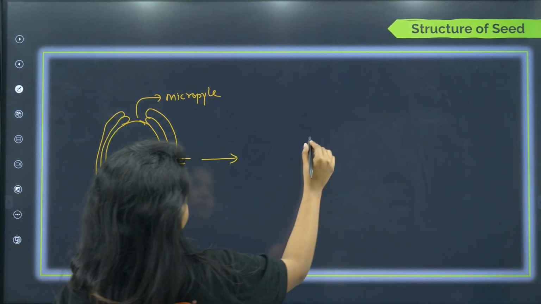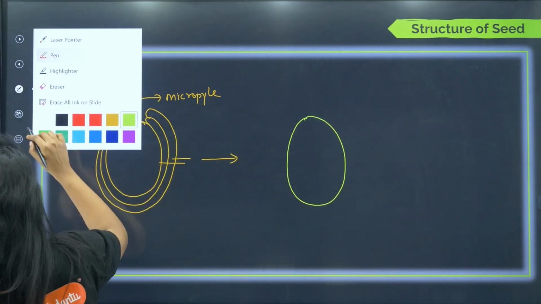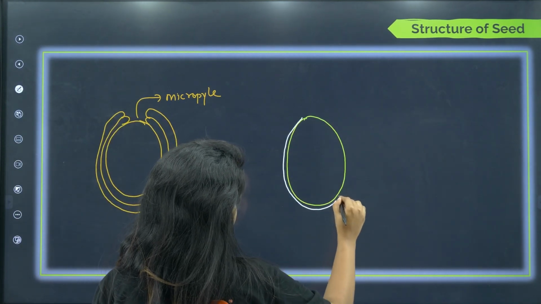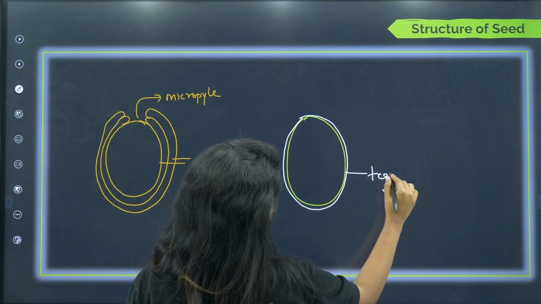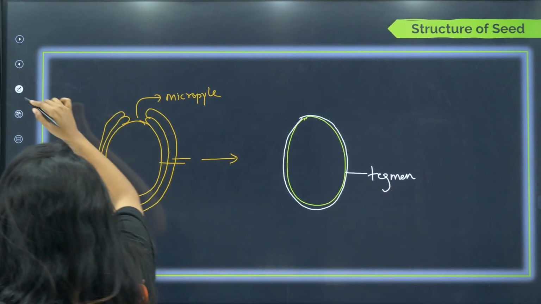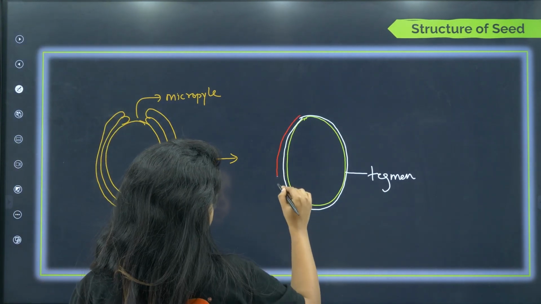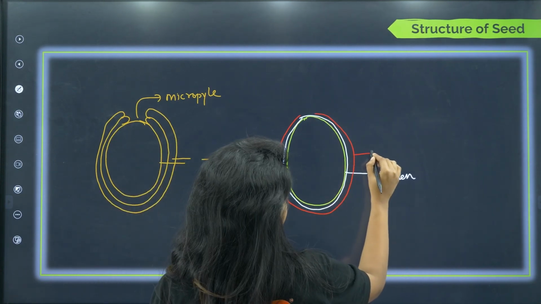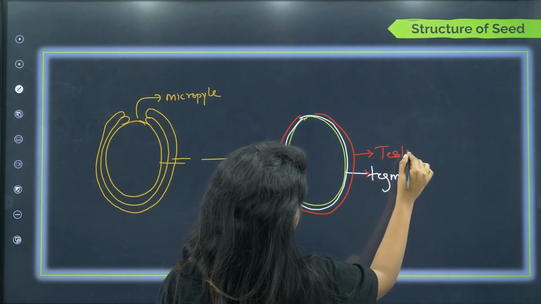So children, if this is the ovary, you will be having 1 inner layer, you call it as tegmen, and then there will be 1 outer layer as well, which you call as testa.